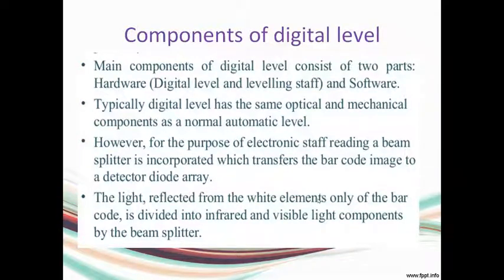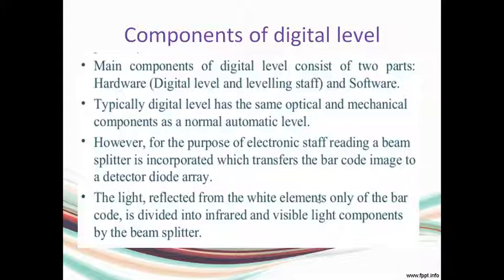So the components of digital level will be mainly, as earlier said, a digital level, a barcoded leveling staff and a software. Okay, so this digital level has the same optical and mechanical component as that of a normal automatic level, but some difference is there in its mechanisms.